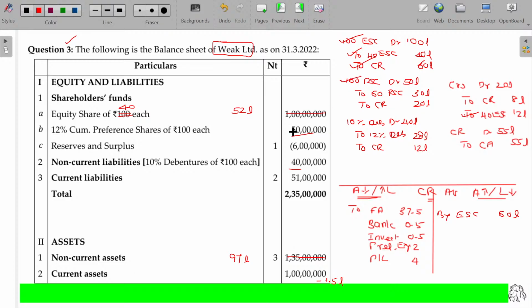100 rupees preference share capital is totally cancelled. Instead of 60 rupees preference share is issued. The new preference share capital being only 30 lakhs. In CR by preference share capital, the gain due to the reduction being 20 lakhs. 10% debenture cancelled totally. Instead of that, new 12% debentures were issued. So rather than 10, it becomes 12%. Not only that, the value being only 70%. Then overall value being 28 lakhs. In CR, reduction of 10% debenture in the credit side as it is being the gain for us. This value being 12 lakhs.